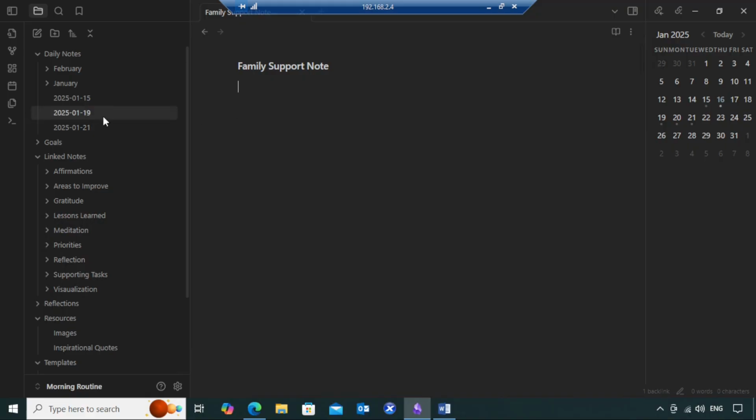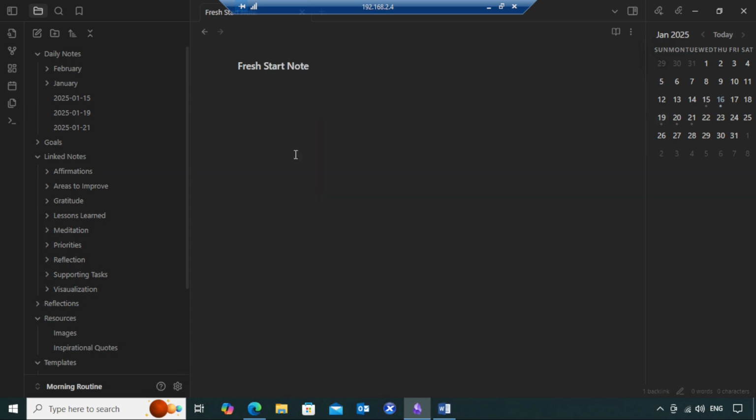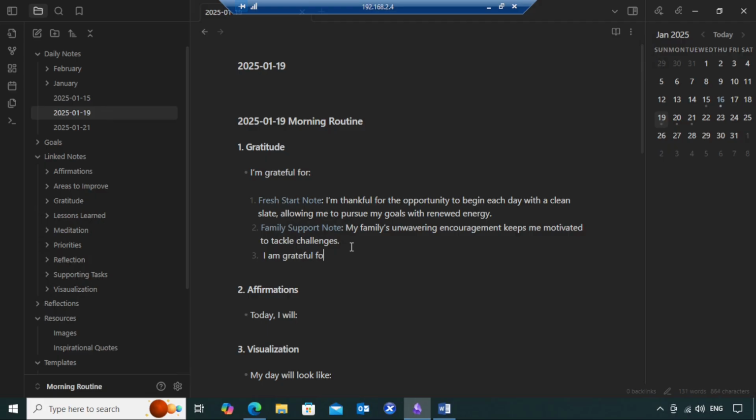Okay. So let me go back to the template again. So this is the template. So yeah, it is going to take you to fresh start note here. It is going to take you to fresh start note. So let me go back to template. So in this way, whatever you type, okay, let me type something and show you. I am grateful for using a nice laptop with good internet connection.